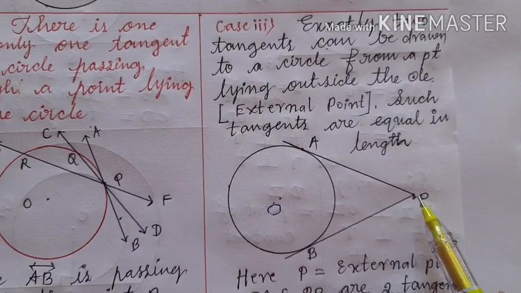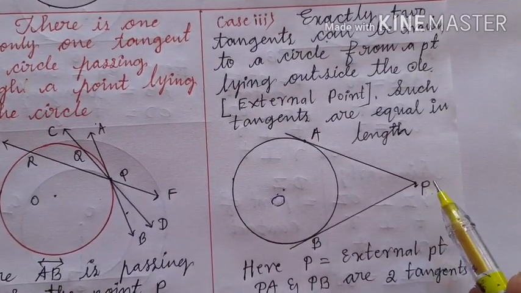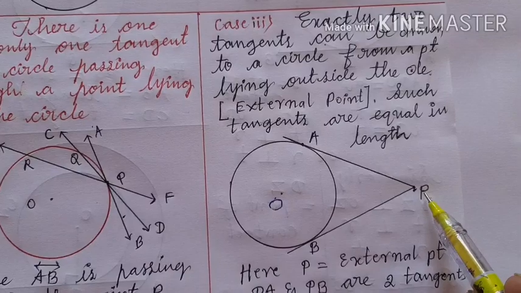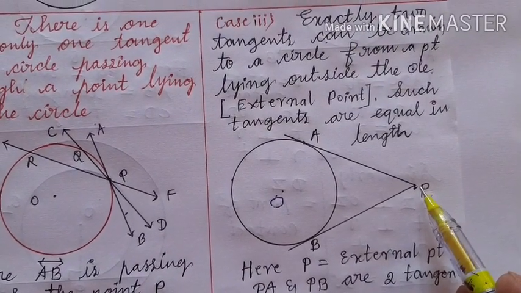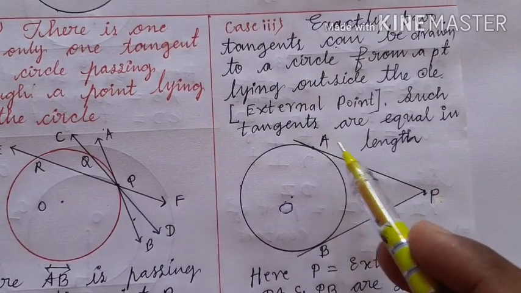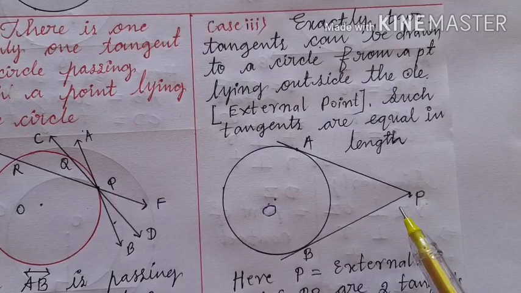And one more interesting thing is that the tangents drawn to a circle from the external point P are equal in length. That is, the tangents PA and PB are equal in length. Okay.